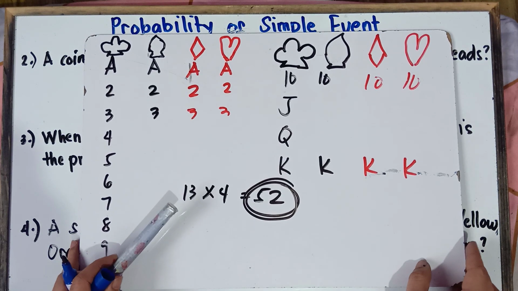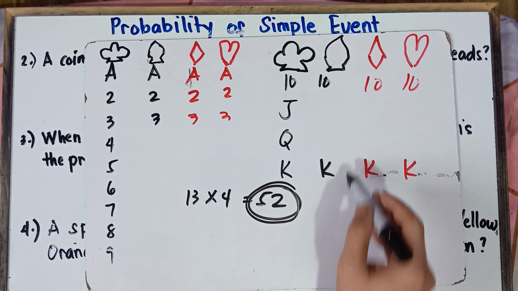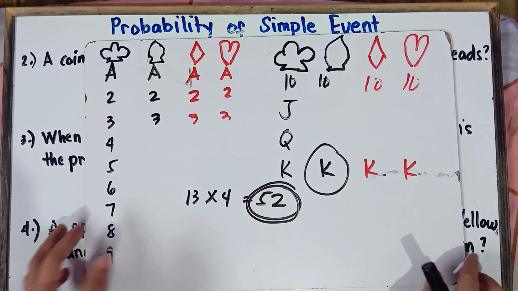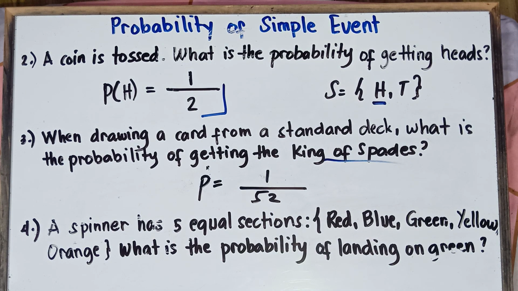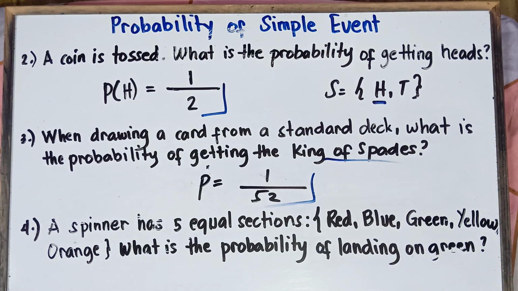Now, how many king of spades are there in our standard deck? Of course, class, there's only one king of spades. This one right here, class. So therefore, our numerator would be equal to 1. And that would be our answer for example number 3: 1 over 52. That's the answer, class, for example number 3.